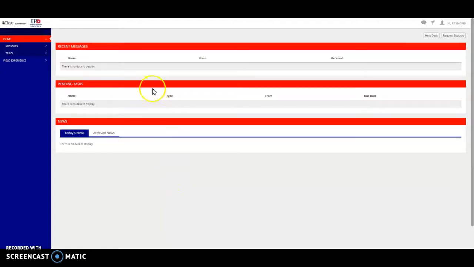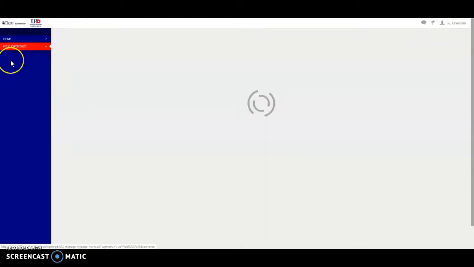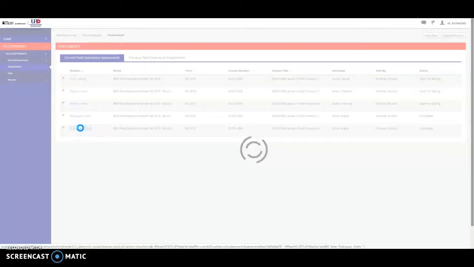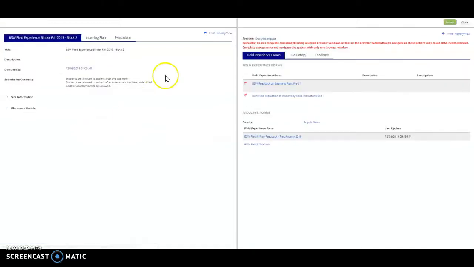Turner. So this is TK20 when Mr. Turner logs in. So Raymond, I know it's you because it says hi at the top. From the home screen, if you go to Field Experience, and then go to the Block 2. So we've got Block 2 for Alexis and Block 2 for Miss Rodriguez. So if we click on Miss Rodriguez, she's the one who reached out. Then the evaluation is going to be right here for you.